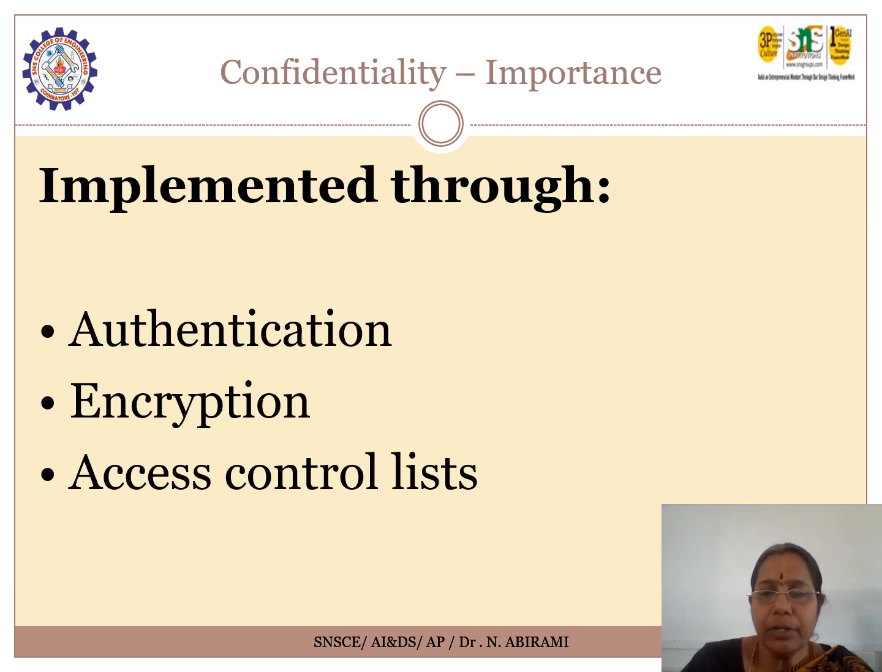So when I talk about confidentiality, where only authorized persons have access to sensitive information, how are we going to implement it? Implementation of confidentiality is done through authentication, where we protect our data through passwords or biometrics given to individuals. Only the authorized person can access it. And encryption, the process of converting information into a secret code, which we also call ciphertext.